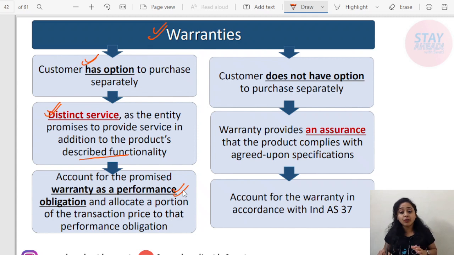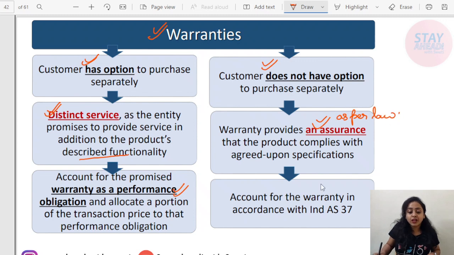But if the customer does not have any option, and it is as per the law that the seller has to provide such a particular warranty, the customer does not have an option to purchase it separately or to avoid it. If this is the case, then this is a sure case of assurance, as per the law, and therefore this will be treated under Ind AS 37.